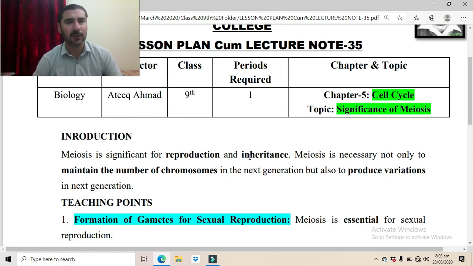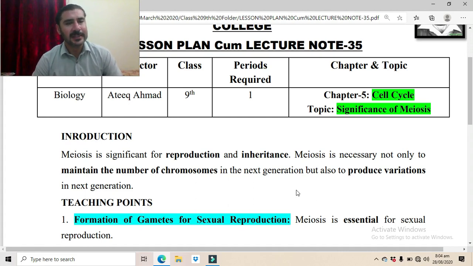So meiosis is required for reproduction because through the process of meiosis, the gametes are produced, which are used in sexual reproduction. It is also required for inheritance, for the transmission of characters from parents to offspring. Meiosis maintains the number of chromosomes in the next generation and also produces variations.